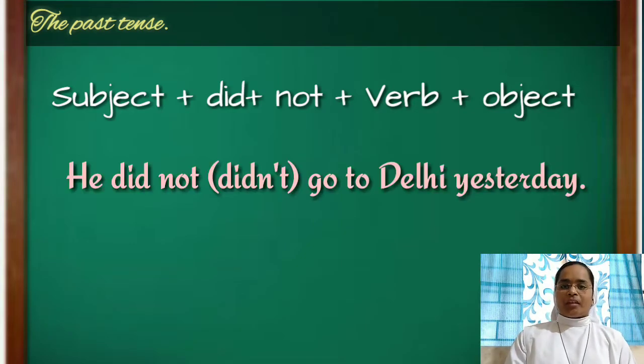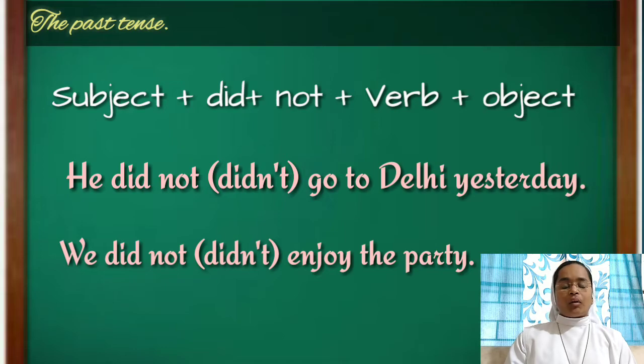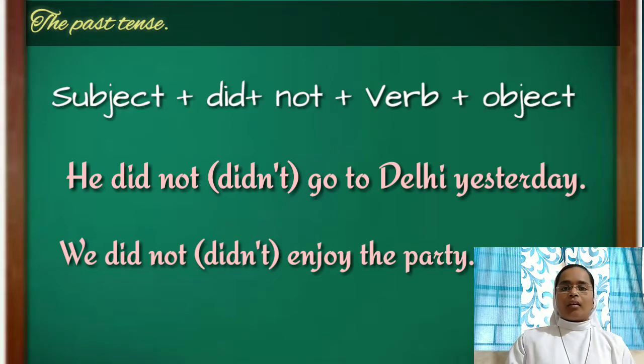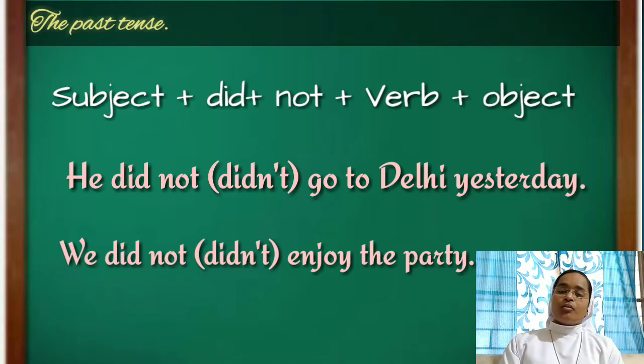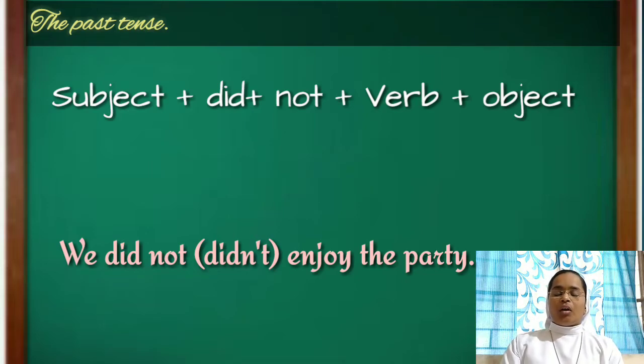For example, he did not go to Delhi yesterday. And another one, we did not enjoy the party. In both examples, after the auxiliary verb did, we use not to make it a negative statement. We can also use the contraction didn't in place of did not.